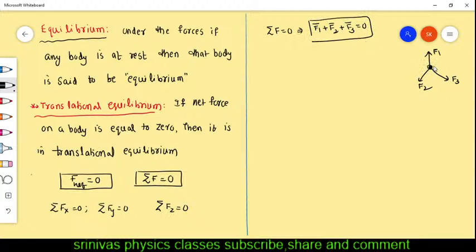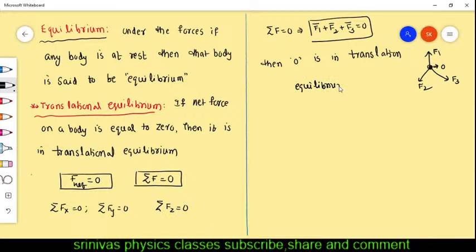This is an object, then that is object we can consider as O, then we say that O is in equilibrium. Which equilibrium? Translational equilibrium. And translational equilibrium means it should not go from one place to another place. Then for the purpose, net force should be equal to zero.